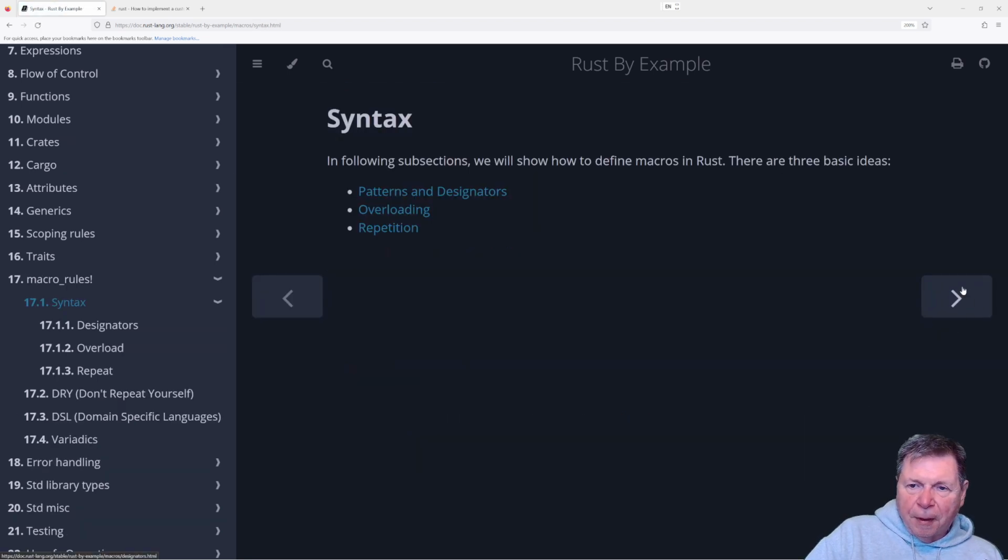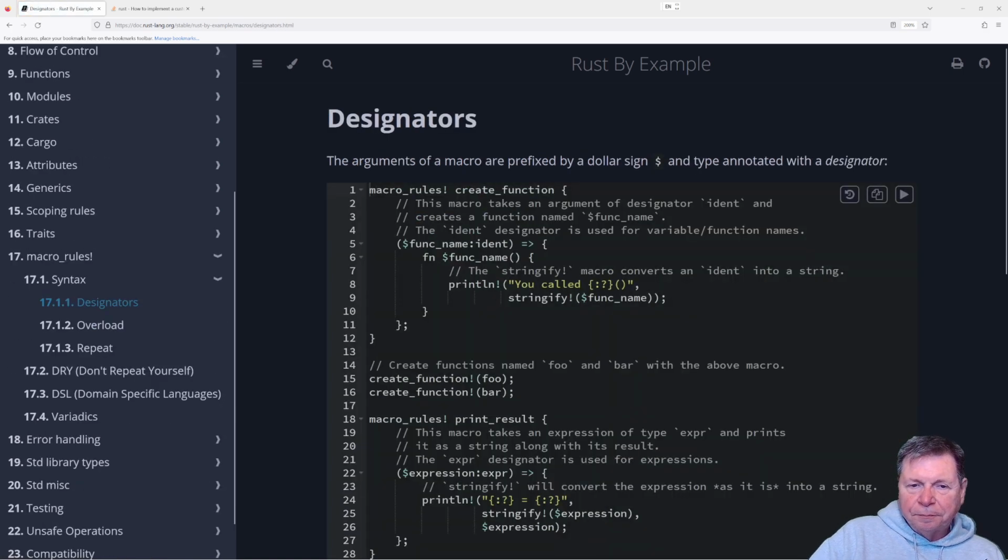Okay, syntax. Patterns, overloading, repetition. Okay, let's see. The arguments of a macro are prefixed by a dollar sign and type annotated with a designator. Okay, where's the dollar sign? macro_rules! create_function. $func_name: ident. Okay. And there's the fat arrow. Curly braces, func. Oh, this is interesting. func_name.